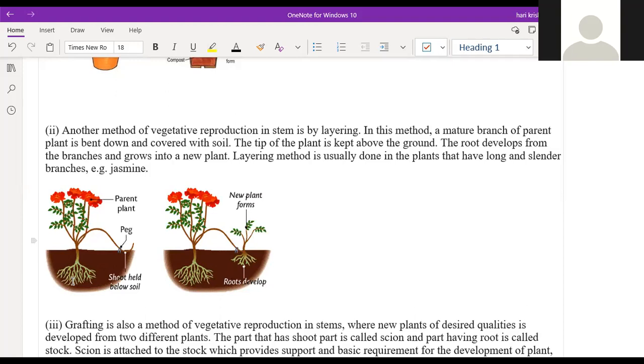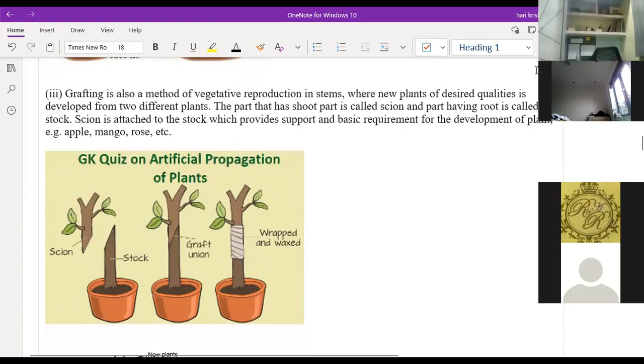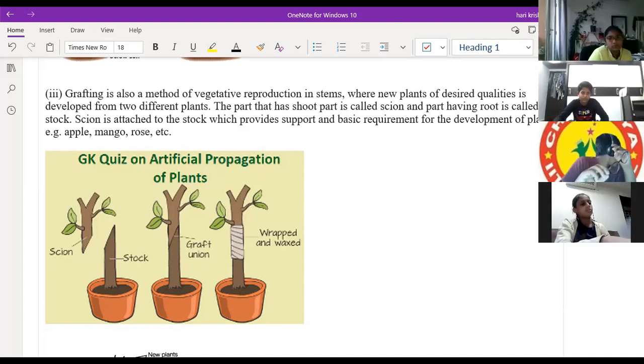And the third vegetative reproduction by stem is grafting. I hope everyone knows very well about this grafting technique. Yes, this is easy, sir. They will wrap it with wax. They will take a stem and another stem and attach them. Aditi, read this paragraph. Yes, sir.